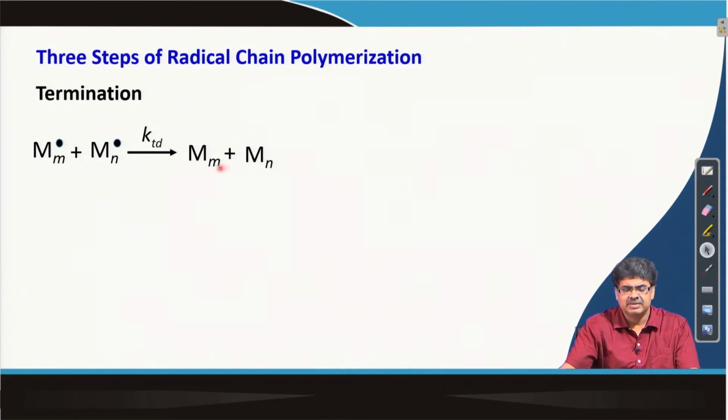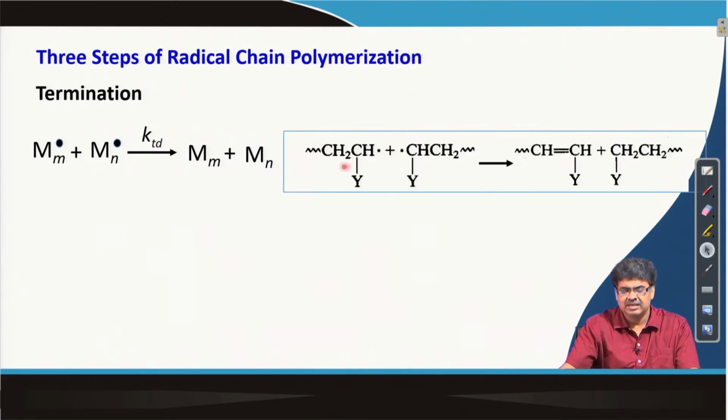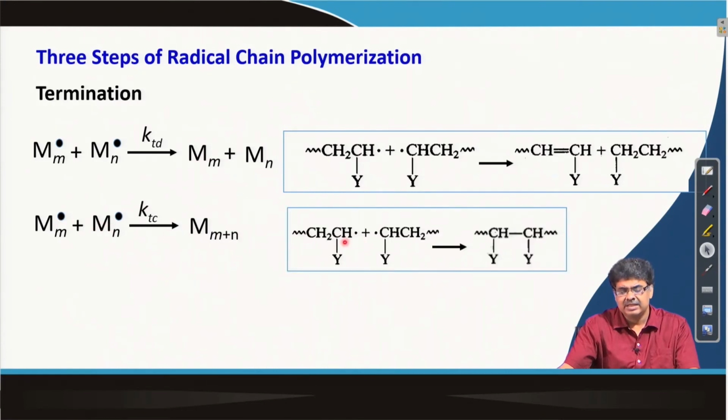In that case we get two polymer chains, the structure is shown here. From two propagating radicals we get two chains. Another possible way is termination by coupling, where k T c means k termination by coupling. In that case the two are joined to each other and we get a single polymer chain from two radicals.